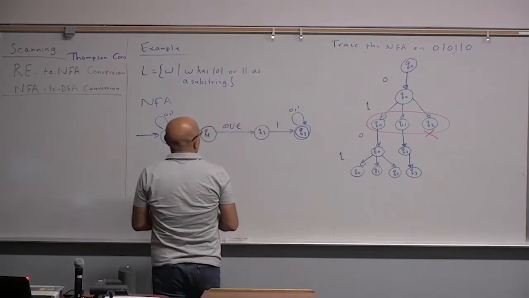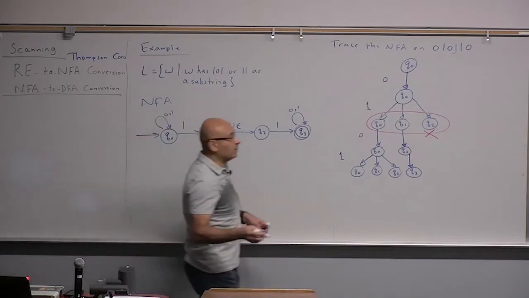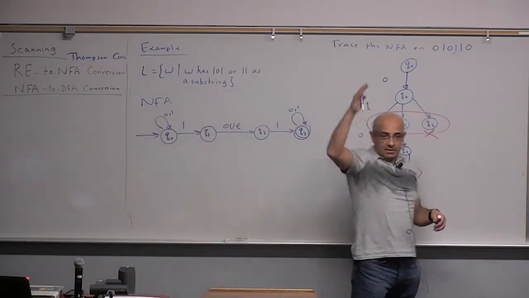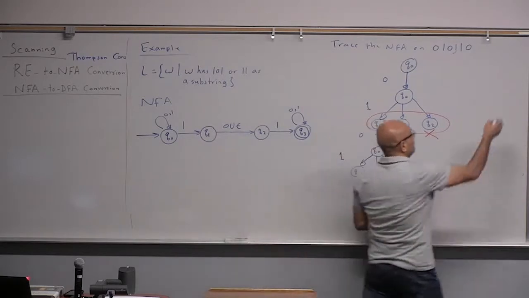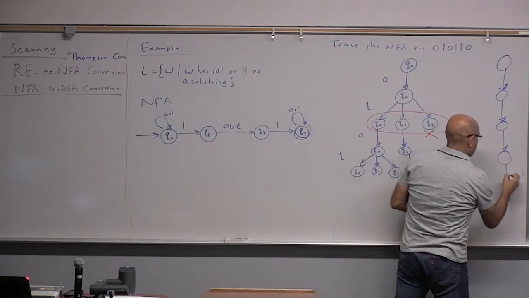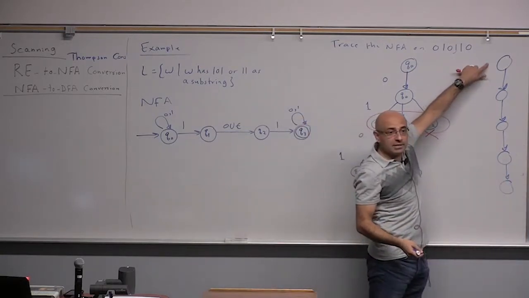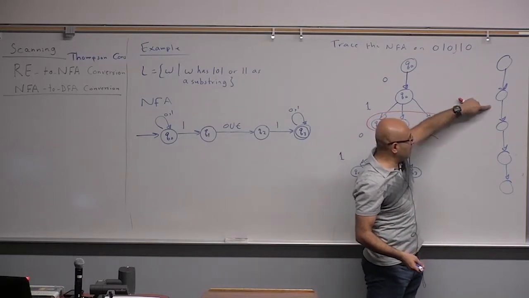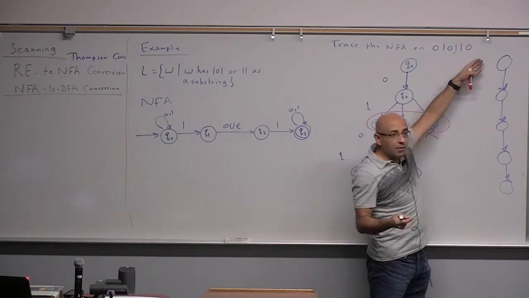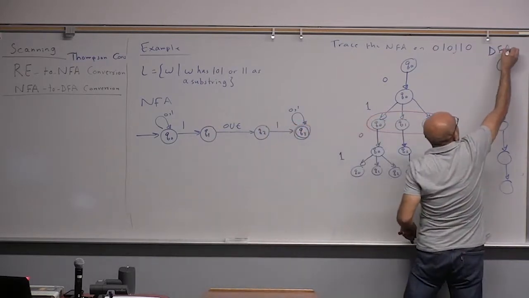Okay? But with a DFA, if we trace a DFA, tracing a DFA will always look like what? Just a single path. Yeah, it's a single path. Tracing a DFA will always be like this. It's a DFA. You always have one option. If you are in this state, you always have one option. If you have this state and you get this symbol, you only have one option. So when you have one option, you get this.